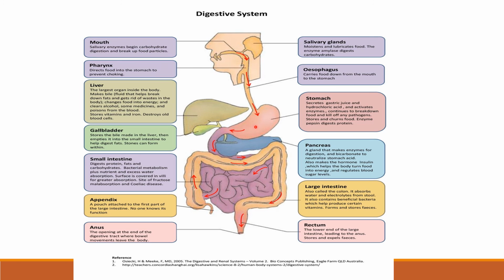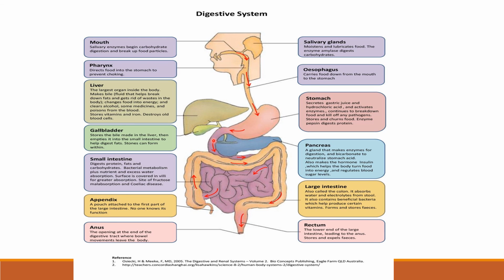When food gets mixed with acid in the stomach, it will come down to the duodenum. When the food comes down to the duodenum, it gets mixed with the pancreatic juice as well as the bile coming from the liver. There is a gallbladder which helps in the storage of extra bile, right? This is a common bile duct which enters the duodenum, and this is a pancreatic duct which enters the duodenum.